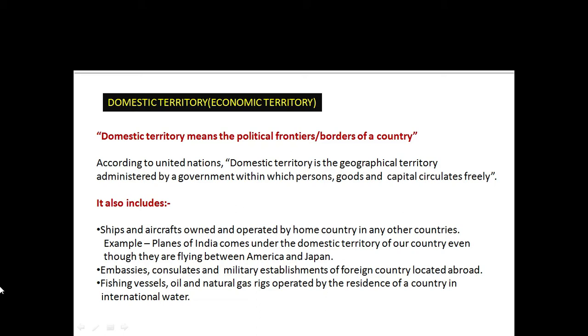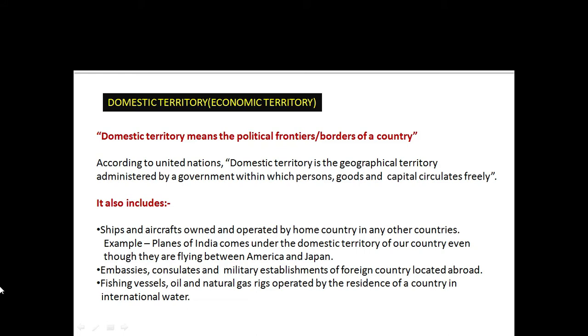It also includes, and with examples we will understand the concept, any part of the country which, even if it is operated or landing in a different country, belongs to our country, so it becomes domestic territory.